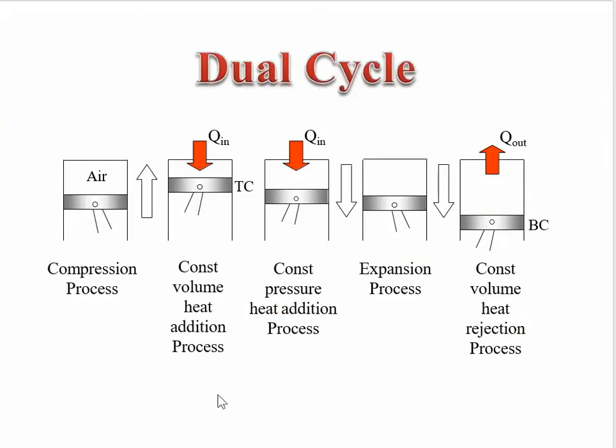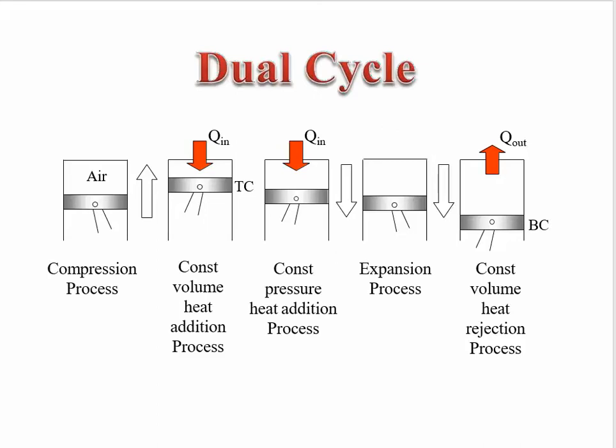In the dual cycle, we can see in this diagram that the first process in the engine is compression. In the compression cycle, when the piston moves upward, heat is added at constant volume.